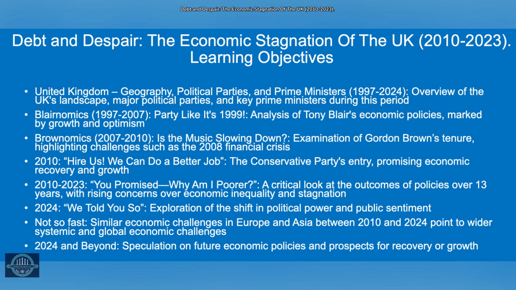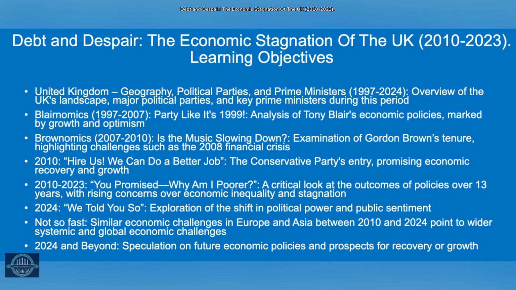The learning objectives are on your screen. We begin with an overview of the geography, political parties, and leadership of the United Kingdom. Next, we examine the economy during the periods from 1997 to 2007, 2007 to 2010, and 2010 to 2023.